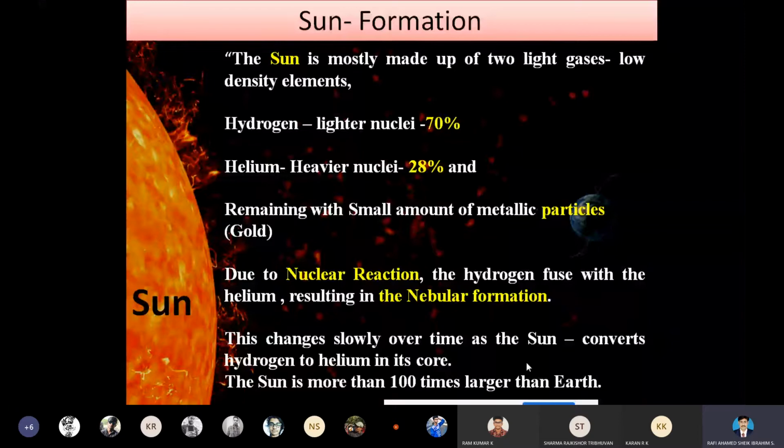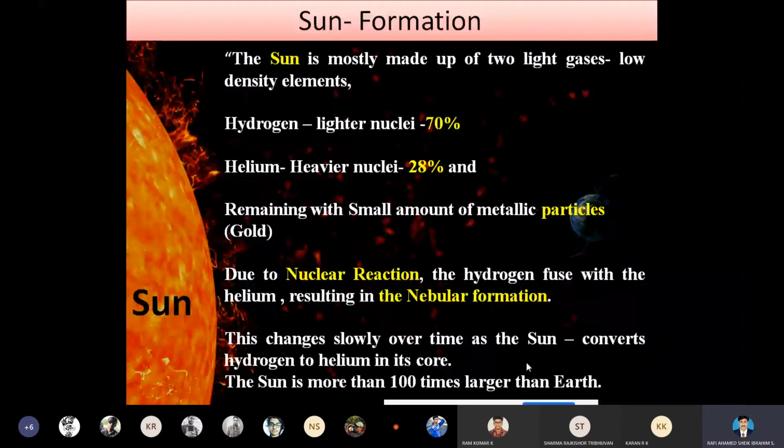Stage by stage, the formation of the sun will complete. The complete formation of the sun takes place stage by stage after the formation of the nebular star. As we know, the size of the sun is huge. Here the sun is more than 100 times larger than the earth. So this is for the formation.